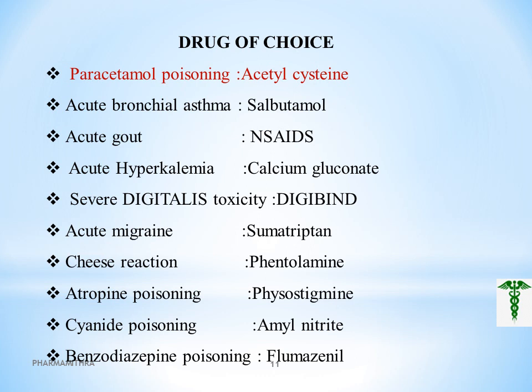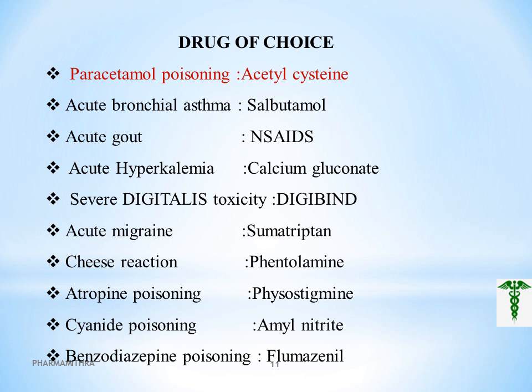In case of cyanide poisoning, we would go for amyl nitrate. Cyanide poisoning shows symptoms like seizures, breathing difficulty, and cardiac arrest, and if untreated, it may result in coma and death. In the amyl nitrate kit, we can see amyl nitrate with IV sodium nitrite and sodium thiosulfate.